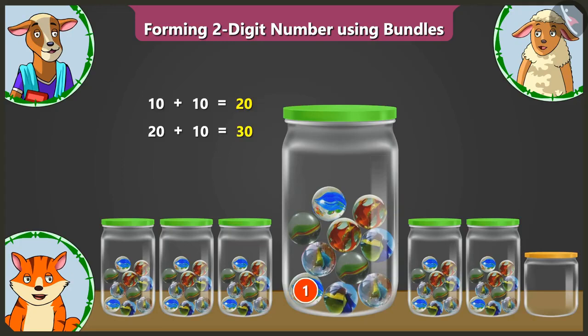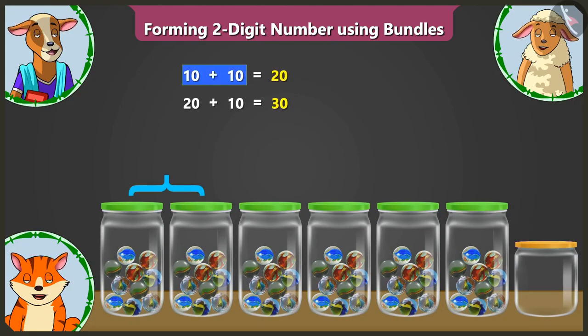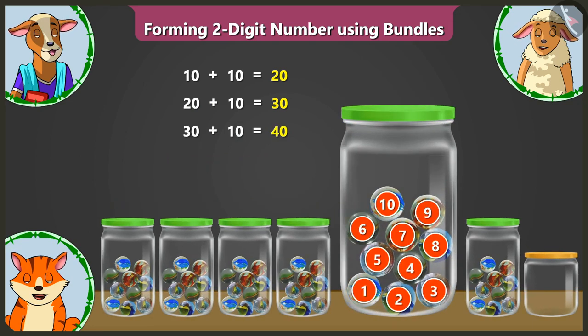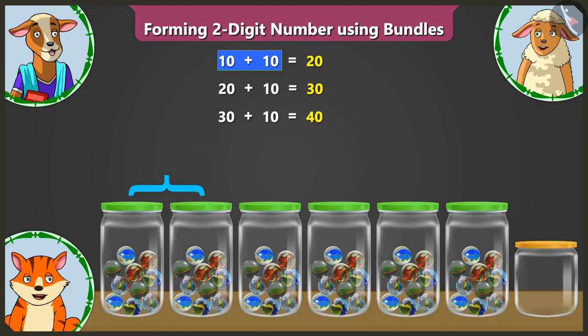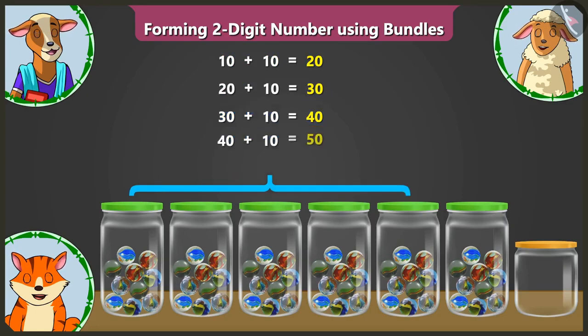In the fourth jar, there are 1, 2, 3, 4, 5, 6, 7, 8, 9 and 10 marbles. Absolutely right. So these are 10 and 10, 20, 20 and 10, 30, 30 and 10, 40. Four groups of tens. This fifth jar also has 10 marbles. This makes it 10 and 10, 20, 20 and 10, 30, 30 and 10, 40, 40 and 10, 50.